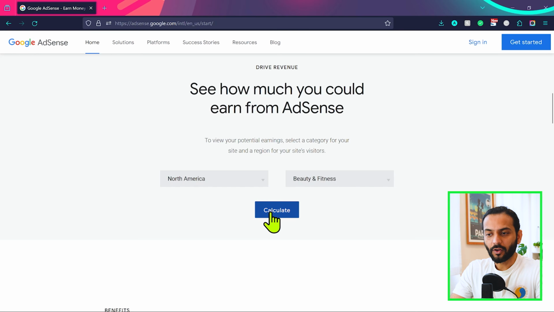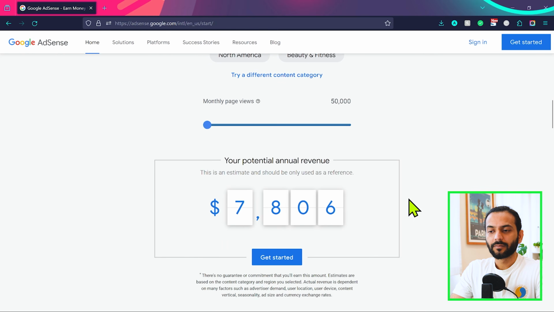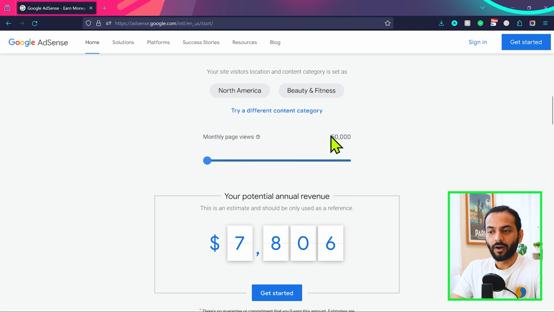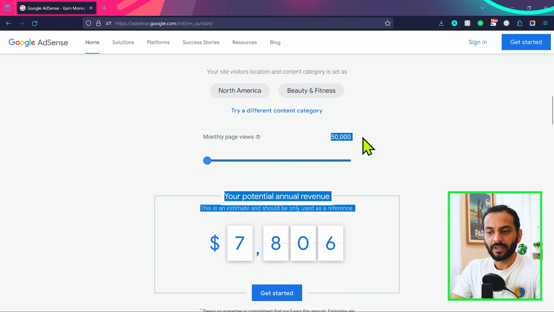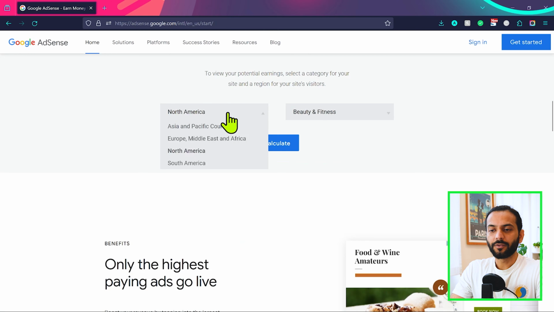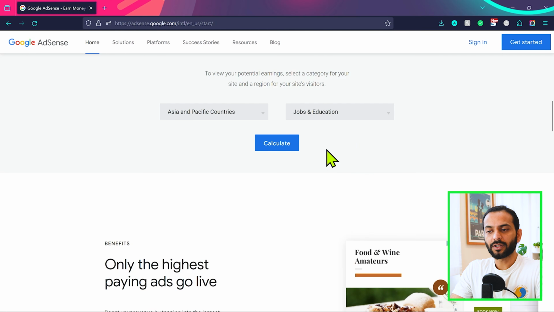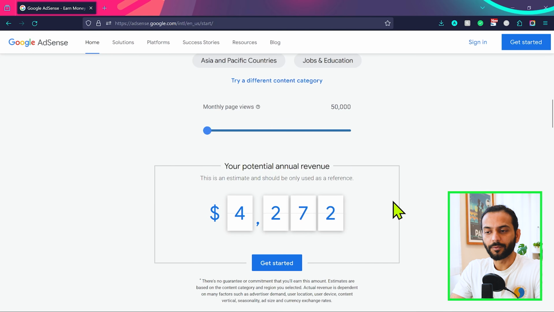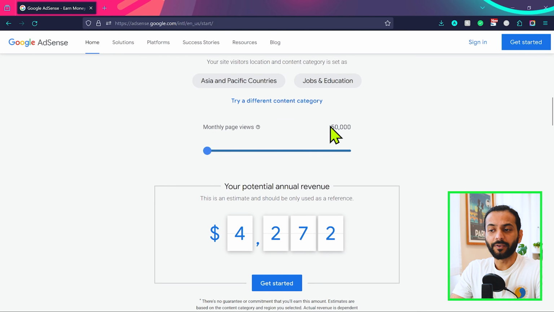When you select this and click on calculate, you can see you can make around $7,806 when you have around 50,000 page views on your website. And this can change depending on the region and the topic you're creating a blog or website about. If you click here, try different strategy. For example, if you create a blog and your target audience is going to be Asia Pacific countries and your blog will be about jobs and education, and you click on calculate, you can see you can make somewhere around $4,272 per month on 50,000 views.